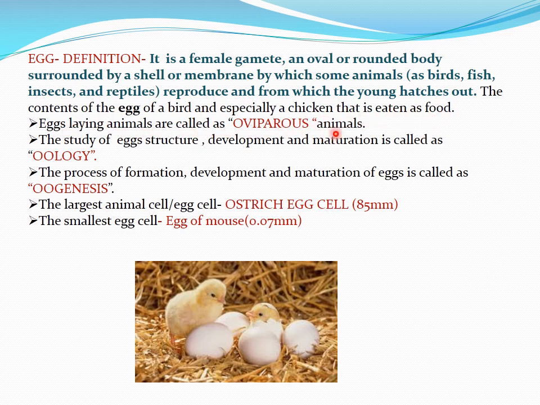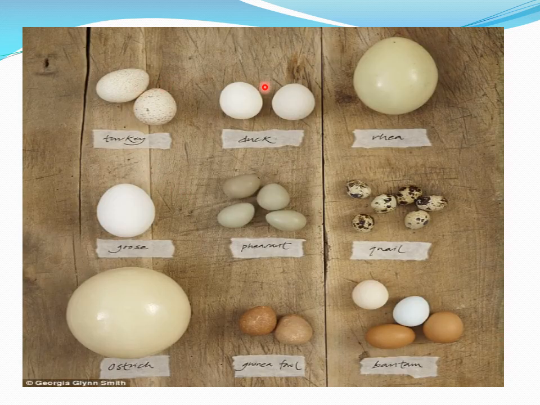Egg-laying animals are called oviparous animals. The study of egg structure, development and maturation is called oology. The process of formation, development and maturation of egg is called oogenesis. The largest animal cell is the ostrich egg cell. The smallest egg cell is the egg of the mouse. Here in this figure we can see different shapes and sizes of eggs with different colors.